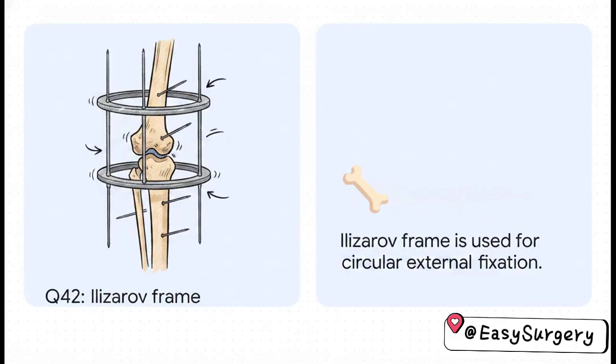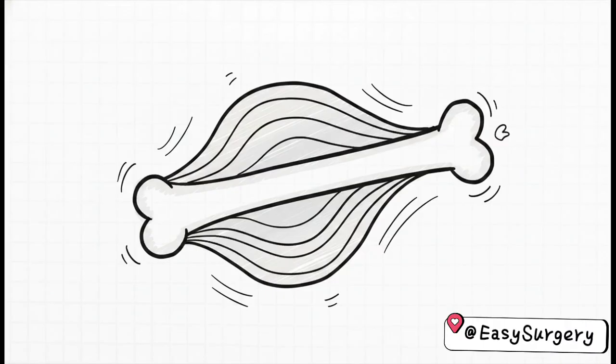For Q42, the original exam recall was actually missing its X-ray image of the Ilizarov frame. But hey, we can test your foundational knowledge regardless. What is the Ilizarov frame primarily used for? It's the classic example of circular external fixation, and it's heavily utilized in orthopedics for complex fractures and limb lengthening. Q43 is a rapid-fire radiological buzzword. An X-ray shows a classic onion skin appearance on the periosteum. Diagnosis? That multi-layered periosteal reaction should trigger an immediate, undeniable mental reflex: Ewing sarcoma. No hesitation on that one.